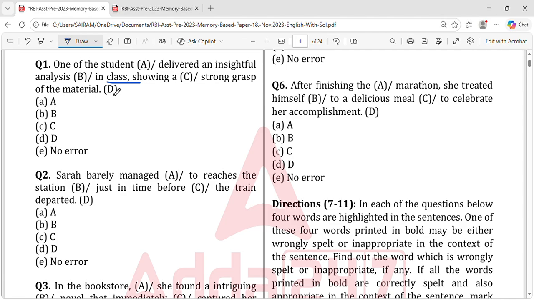Take it in general. In general, a class consists of specially 30 members, 40 members, 50 members according to the strength, but a class contains more. If there are more students in the class, then why do you tell it as a student?